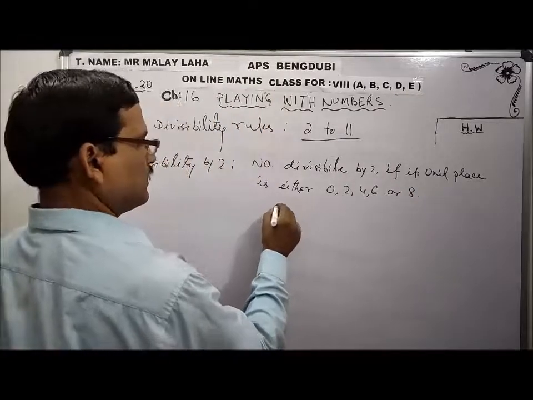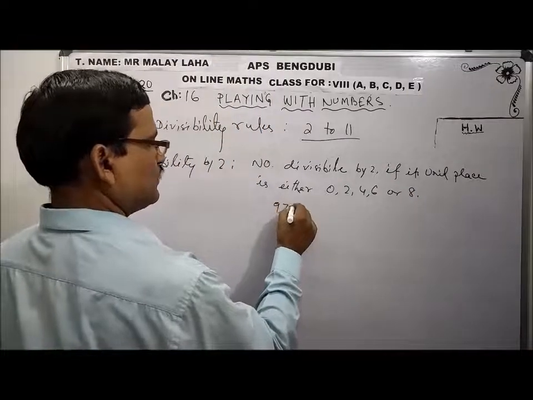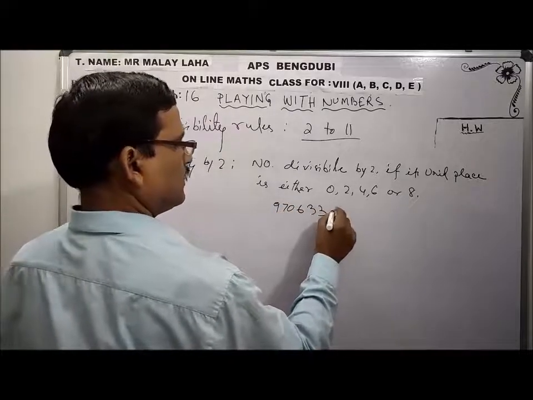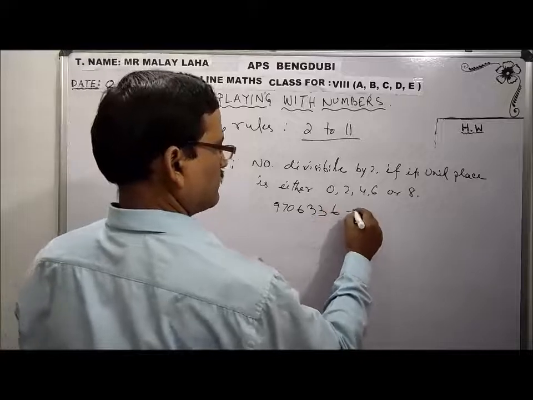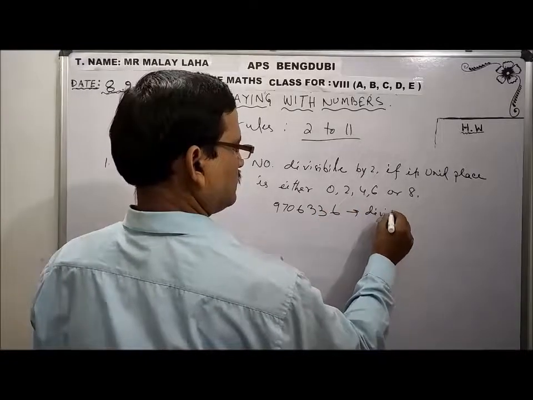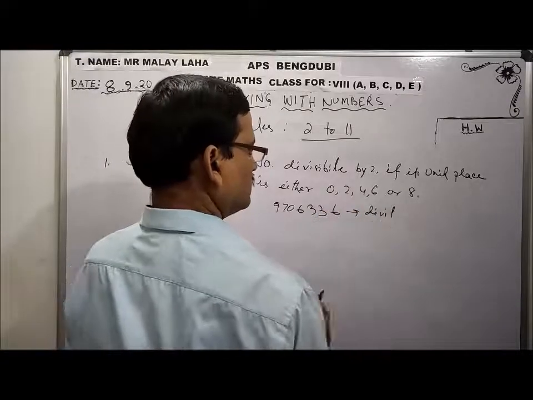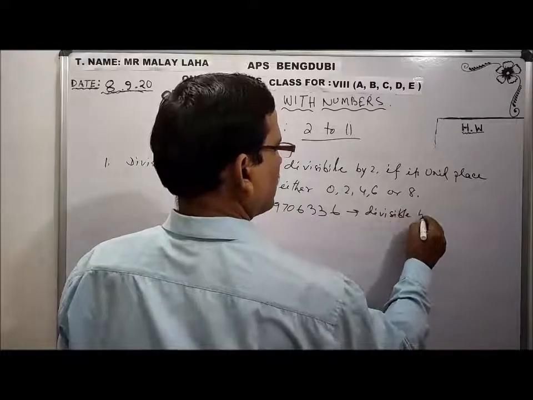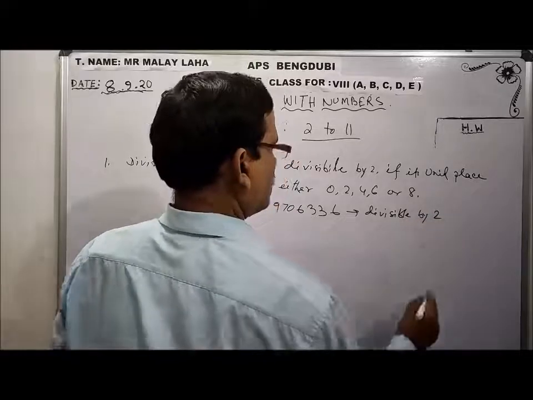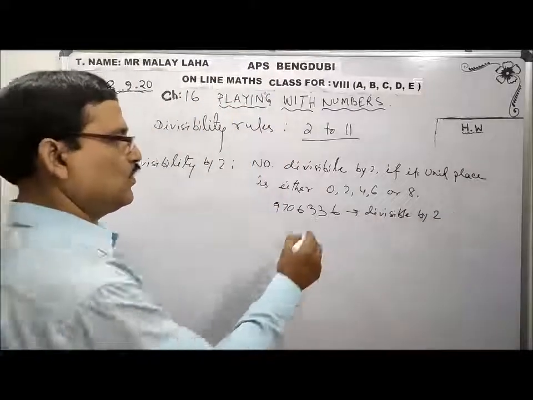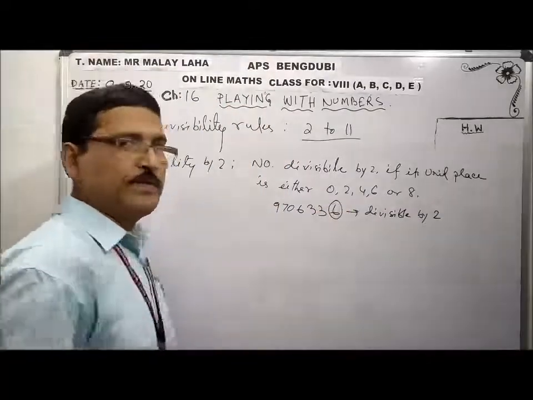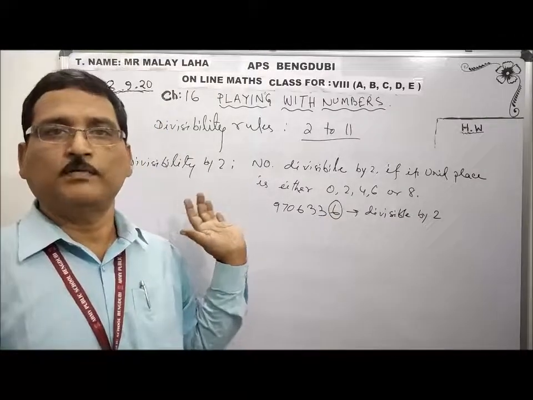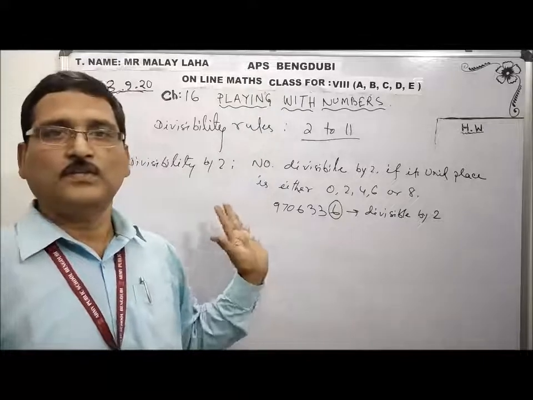Example: 9706336 is divisible by 2. You see, for a big number we only consider the unit place. If the unit place is 0, 2, 4, 6, 8, it is divisible by 2, otherwise not.